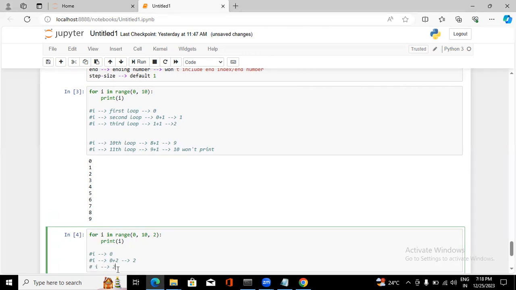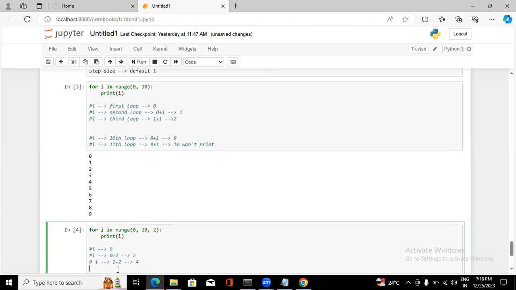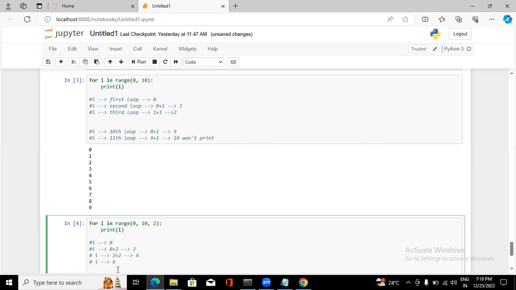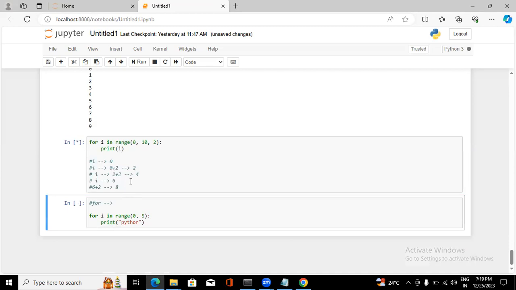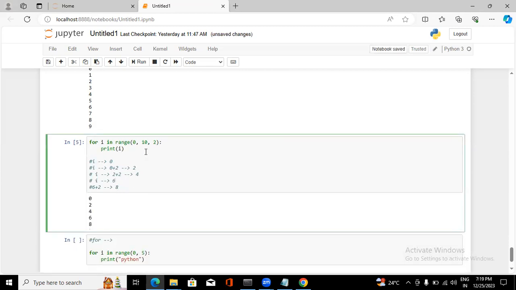Already I have 2. 2 plus 2, 4. Then 4 plus 2, 6. Then 6 plus 2, 8. Finally, what will be the value? 8 plus 2, 10. 10 equals 10, so it won't run. So it will print 0, 2, 4, 6, 8. See, 0, 2, 4, 6, 8.